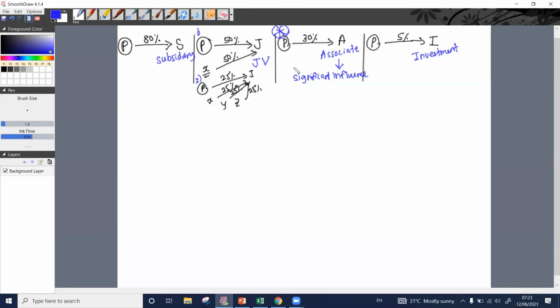If a particular company can make a significant influence on another company, then that particular company is deemed to be an associate of the parent company. If we can significantly influence another company, then we are deemed to have significant influence over that company. So what is this significant influence?